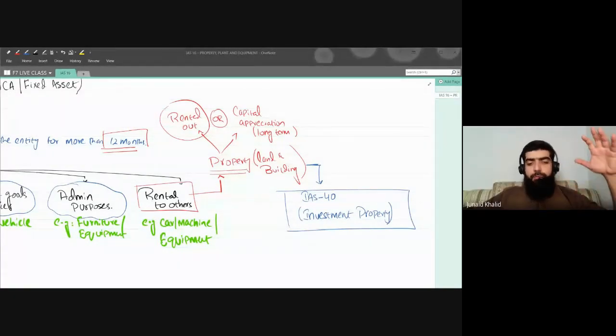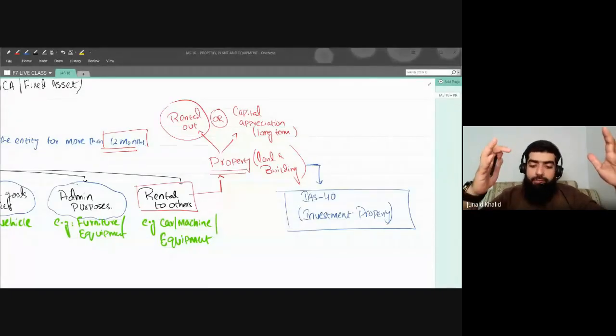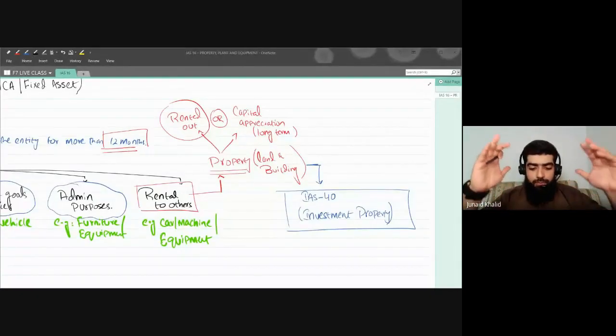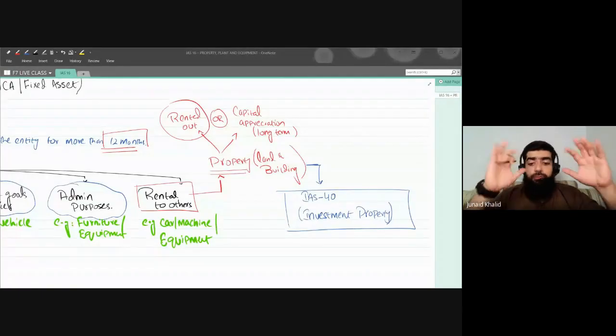You are saying that you bought a building, part of the building is used for your personal or office use for admin purposes, and half of the building is being rented out. What will be the accounting treatment? We will ask that accounting treatment from IAS 40. So far, my concentration in this topic is not for IAS 40.